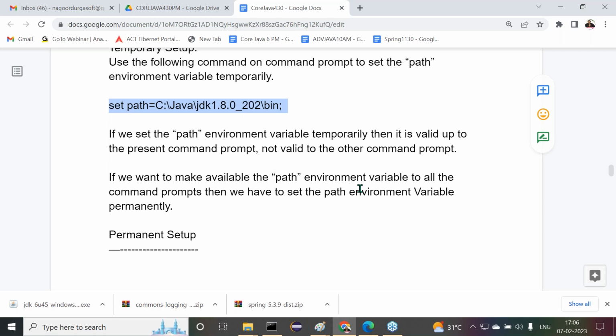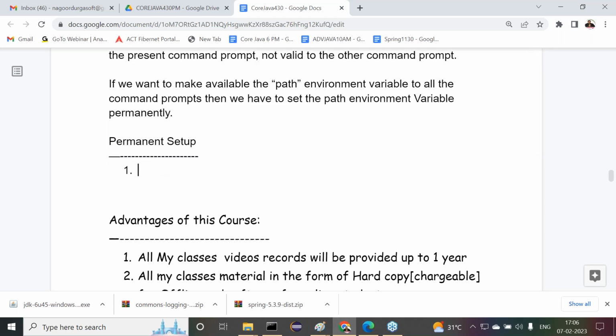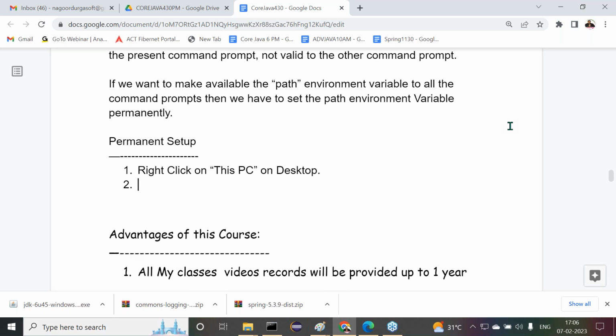Right, sir. Now here I want to give some steps for the permanent setup. Try to observe carefully. What are the steps we are going to have here? Try to understand this clearly. First of all, right click on This PC on the desktop. On every machine's desktop, This PC is available or not? So we have to right click on it.